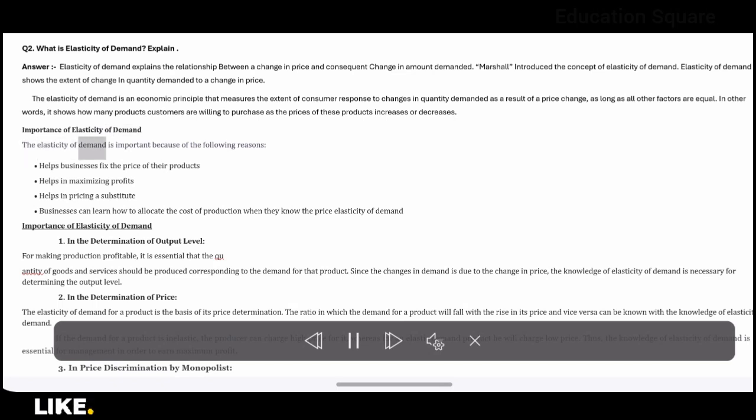Importance of elasticity of demand. The elasticity of demand is important because of the following reasons. Helps businesses fix the price of their products. Helps in maximizing profits. Helps in pricing a substitute. Businesses can learn how to allocate the cost of production when they know the price elasticity of demand.